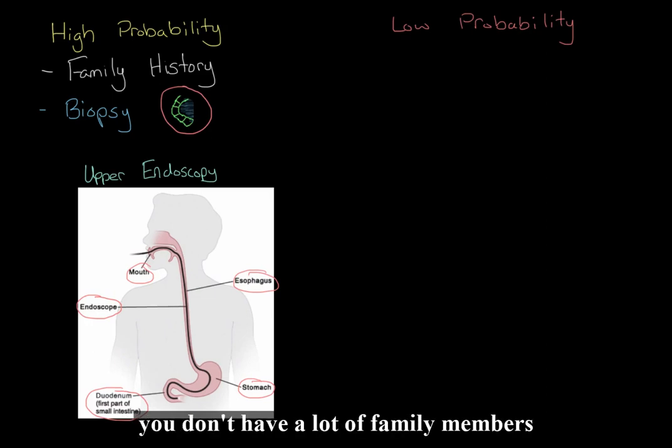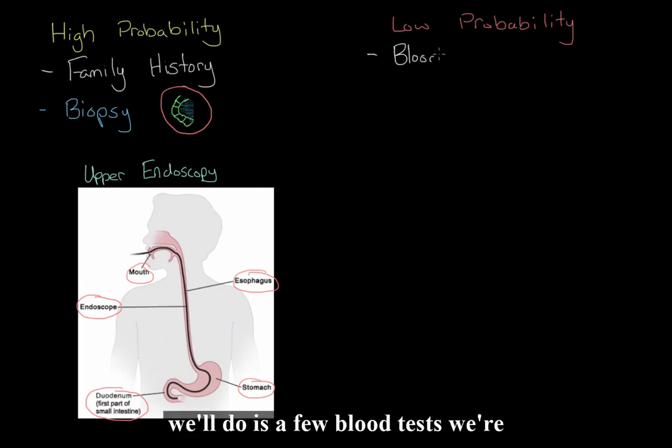Now, let's say you may have a low probability instead. If, for example, you don't have a lot of family members who have celiac disease or even any other autoimmune disease, you may not want to subject the patient to this really invasive procedure. So first, what we'll do is a few blood tests.